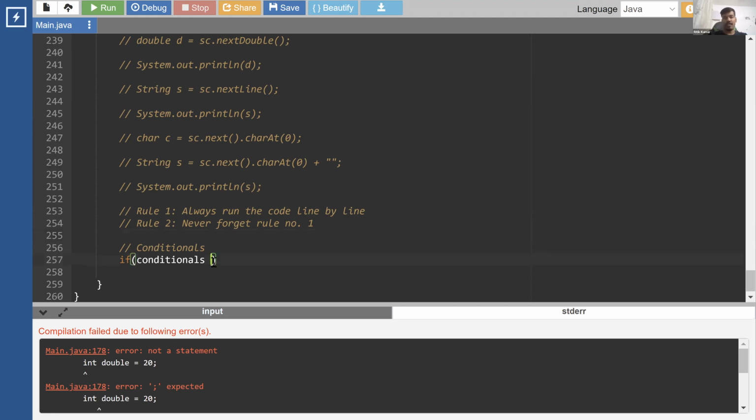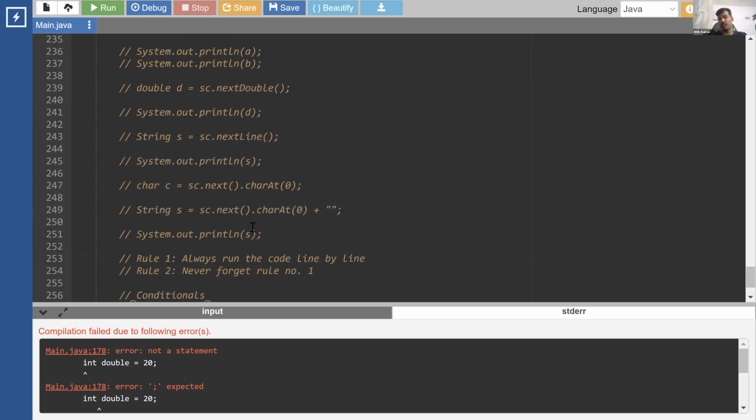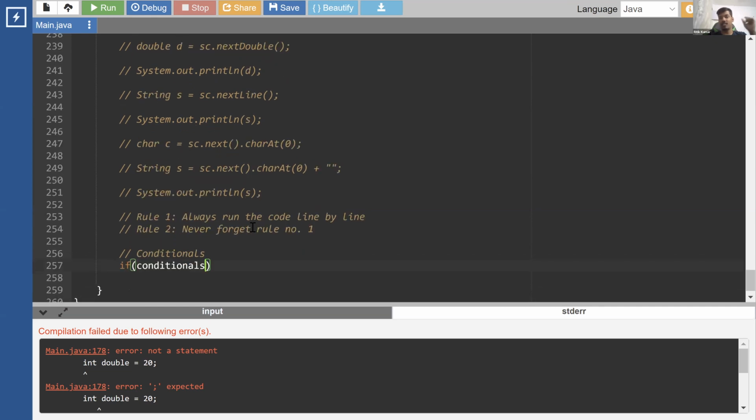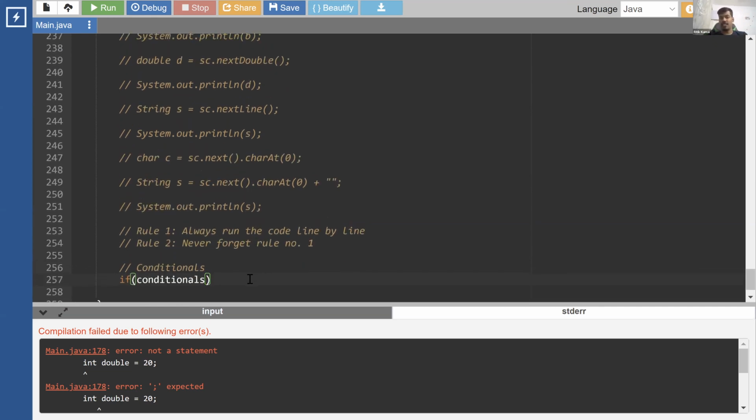Now, up till now, whatever code we have shown, whatever we have written, everything used to run in a line-by-line fashion. We didn't skip anything, and whatever we had written used to run. But it is not always the scenario.